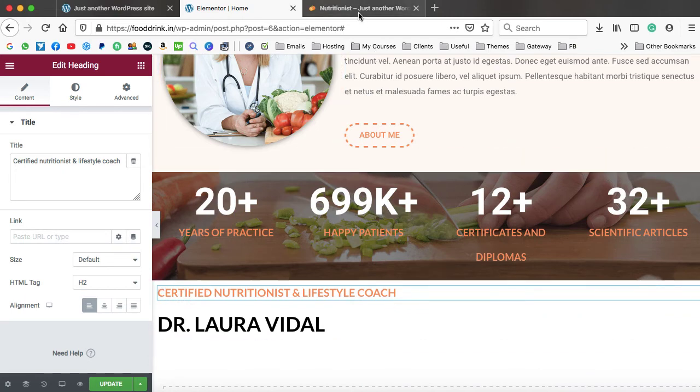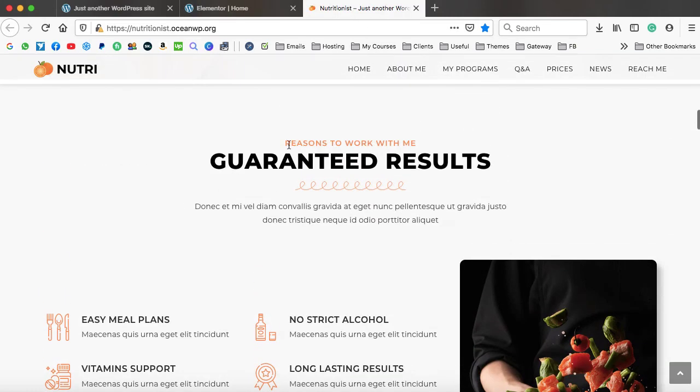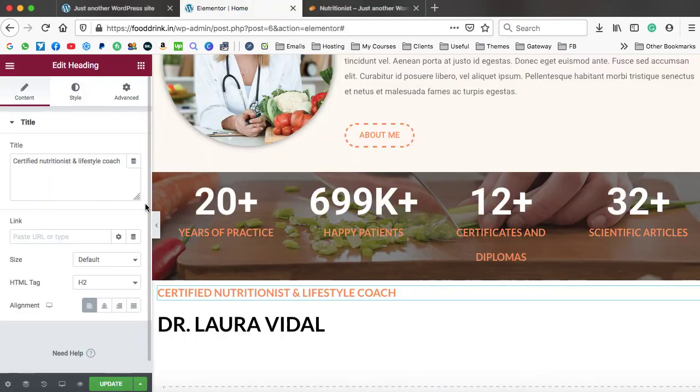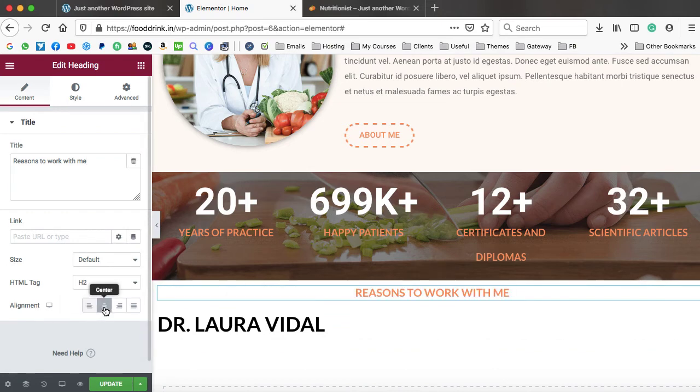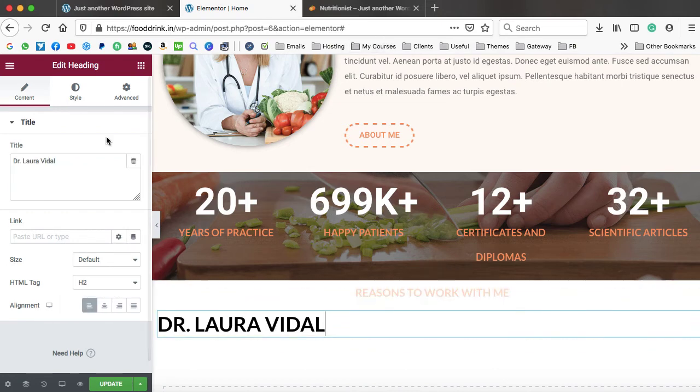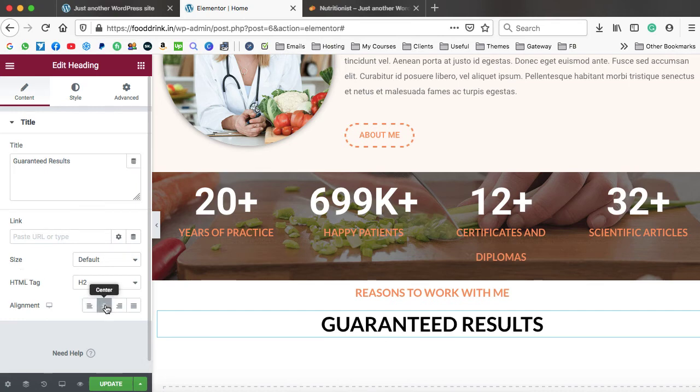Now let's change the text. So here we have reasons to work with me. We can paste it in this box, and this text has been changed. Also we can change the alignment to center. In the same way we can change this text. So I think it was written guaranteed results, and then we can set it to center.